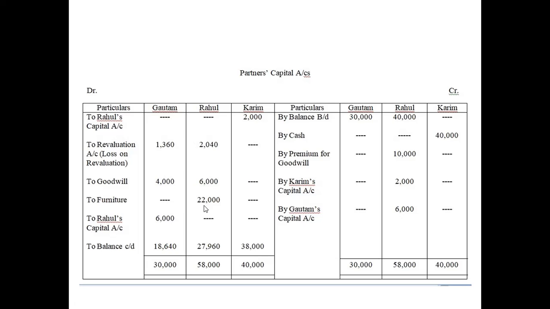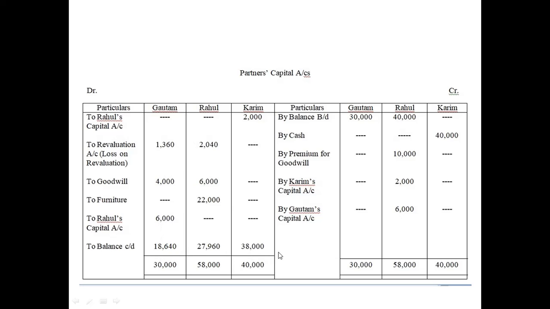Whenever the partner takes some asset out of the business, it will be treated as drawings. But we will not write drawings here directly because it is not a sole proprietorship business. It is a partnership business, so we have to write the name of the asset. For this 6,000, I have already mentioned that it is a counterpart entry of this.